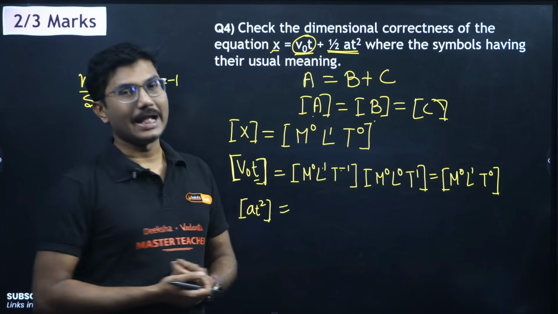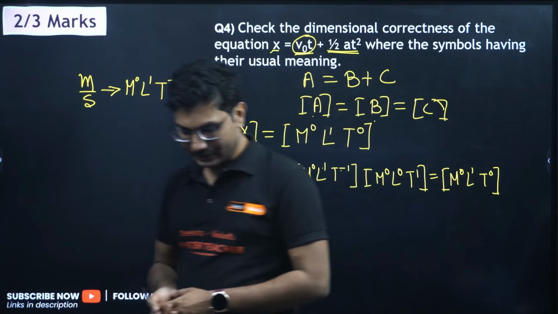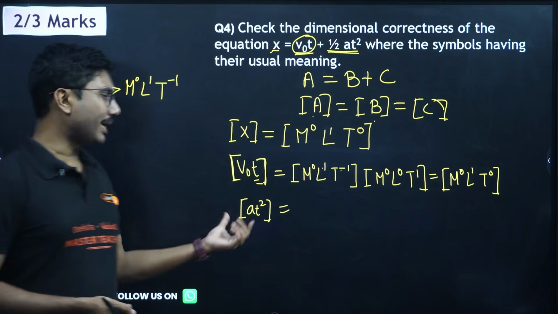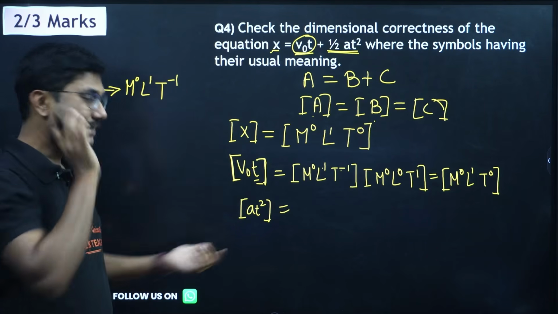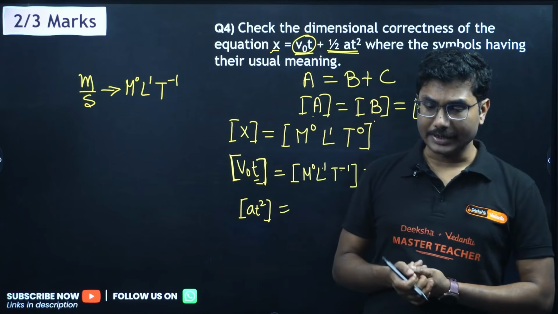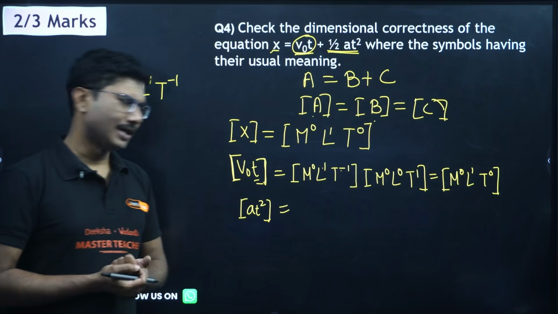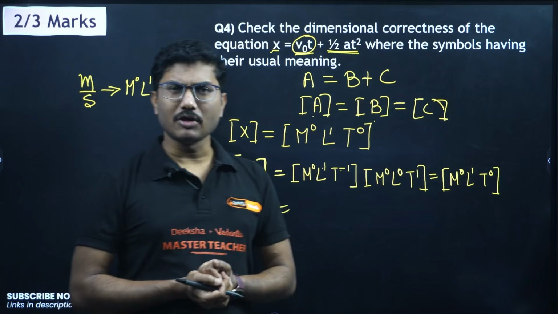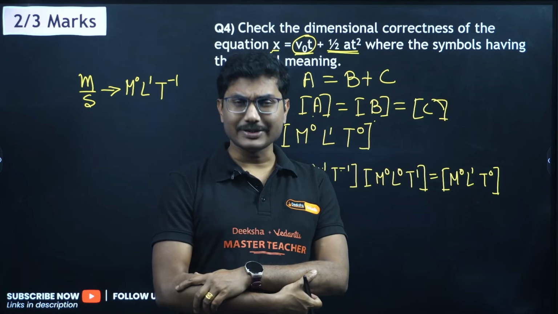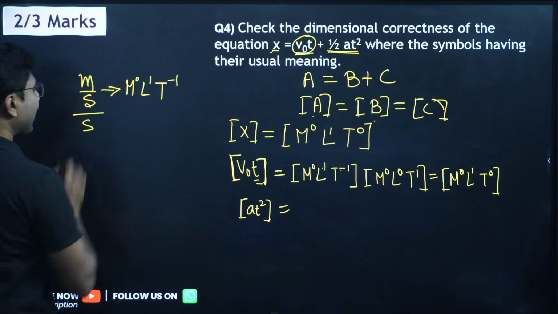What is A? A is acceleration. You will learn more about acceleration in some other next chapter. But acceleration means rate of change of velocity, rate of change of velocity with time. You have studied in 9th class as well. So rate of change of velocity is called acceleration. So velocity is meter per second, and if you divide it by 1 more second, you get acceleration.